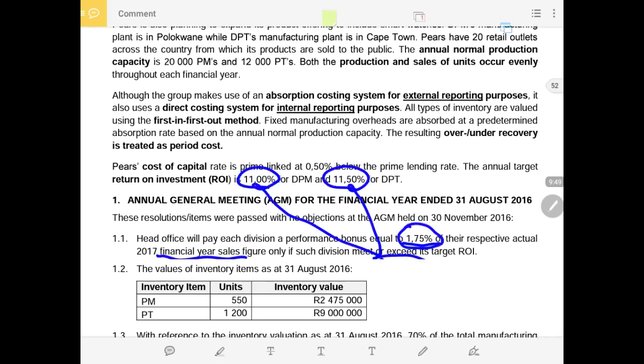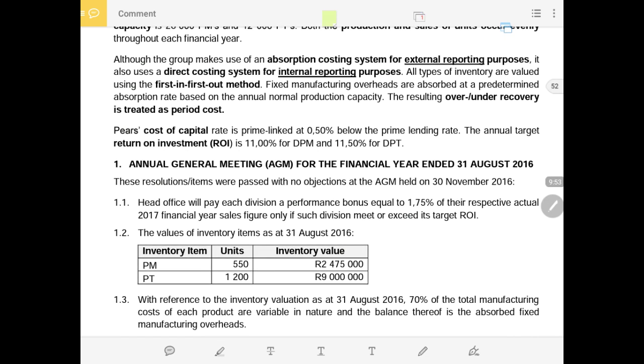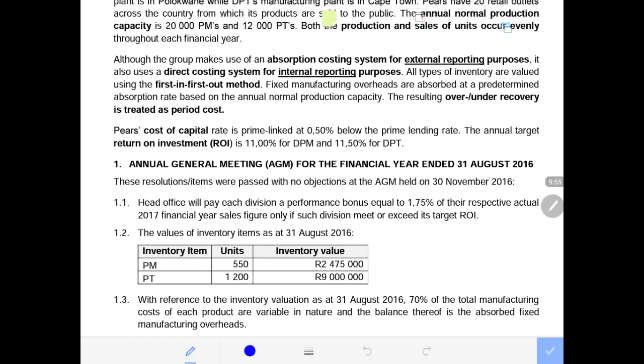So that is how this company decides to give bonuses to the managers. We can note that this target return on investment will be used in the comparison of the actual and the target returns on investment. Obviously, to calculate the actual return on investment, we will normally be given sales or a profit after certain expenses have been taken into account.